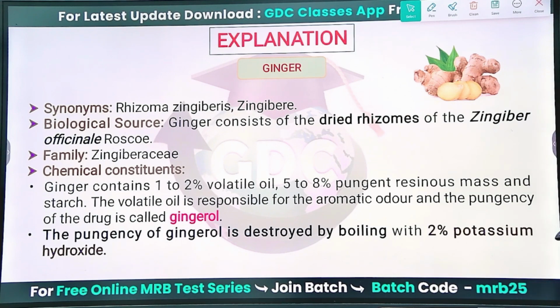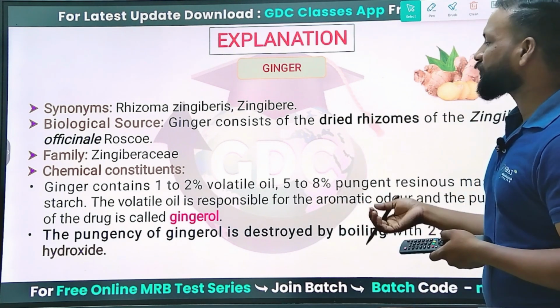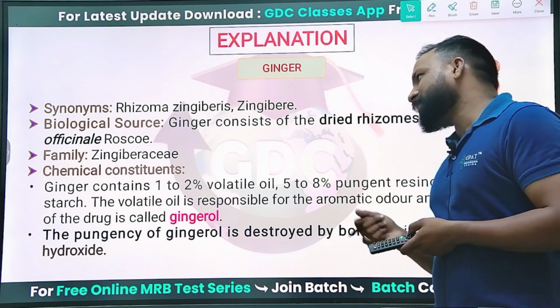Ginger contains the active constituent called gingerol, and it is obtained from Zingiber officinale, the dried rhizomes as well as fresh rhizomes, from the family Zingiberaceae.